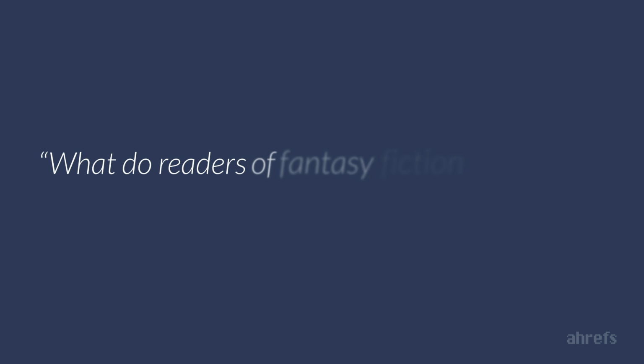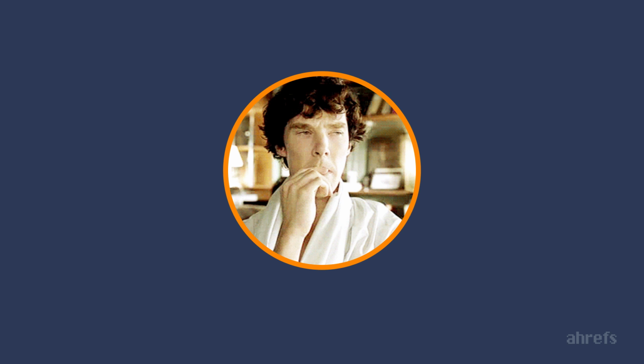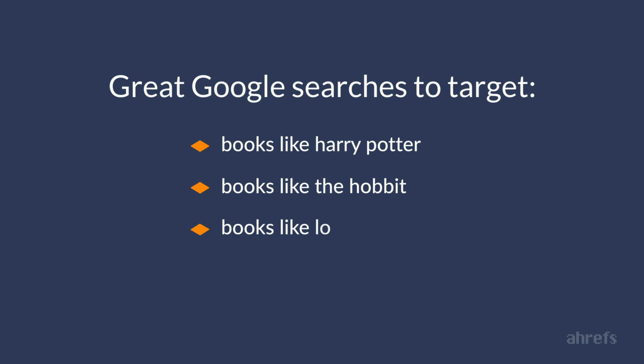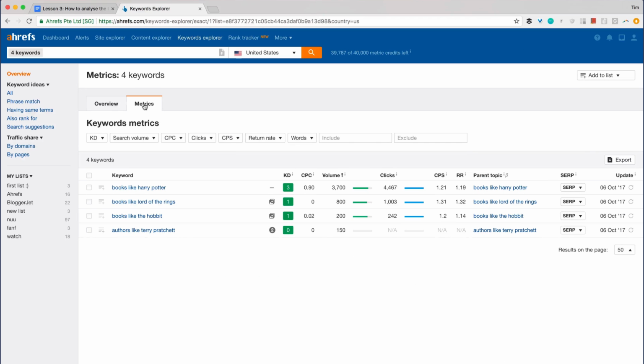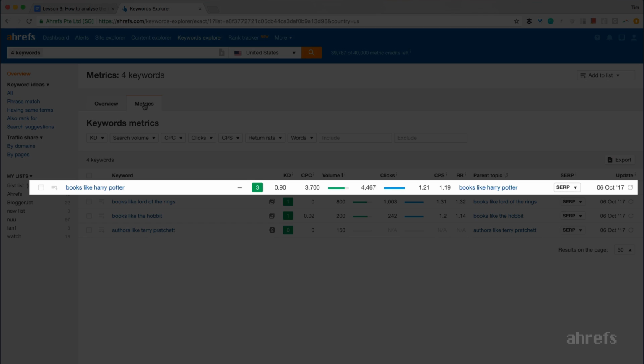So, what do readers of fantasy fiction books search for in Google? After brainstorming for a few minutes and doing a simple keyword research exercise that I'll show you a bit later, I found a few cool keywords that she could cover on her blog. Books like Harry Potter, books like The Hobbit, books like Lord of the Rings, authors like Terry Pratchett. According to Ahrefs Keywords Explorer, each of these keywords has some nice monthly search volume, and books like Harry Potter is the most popular search query among them.